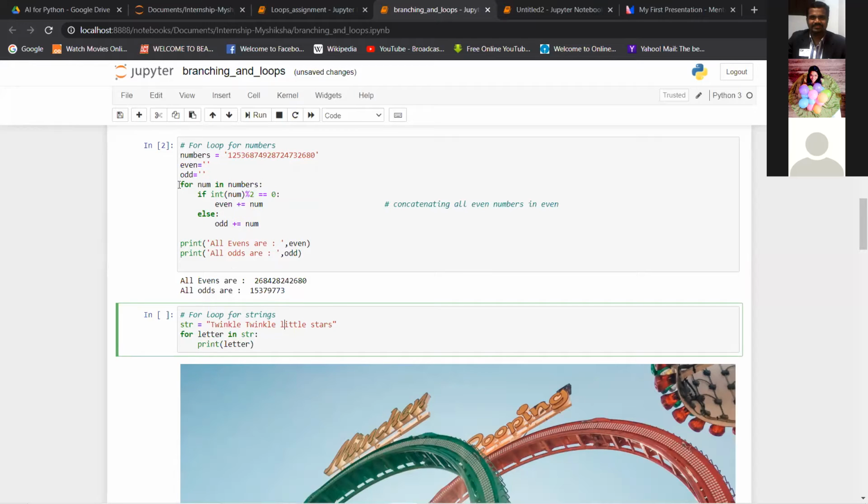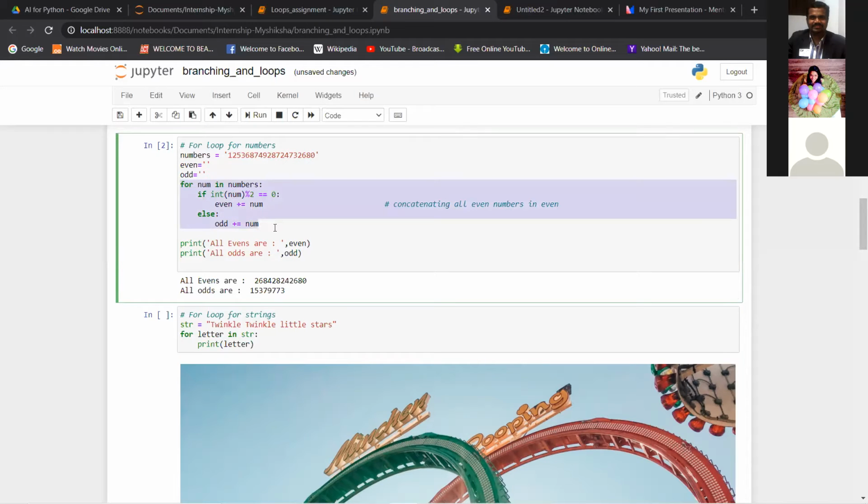We use a simple for loop. So what is the basic rule? You write for num in whatever variable you want, like this numbers we are taking. This for loop will go inside this numbers variable and check each and every digit.